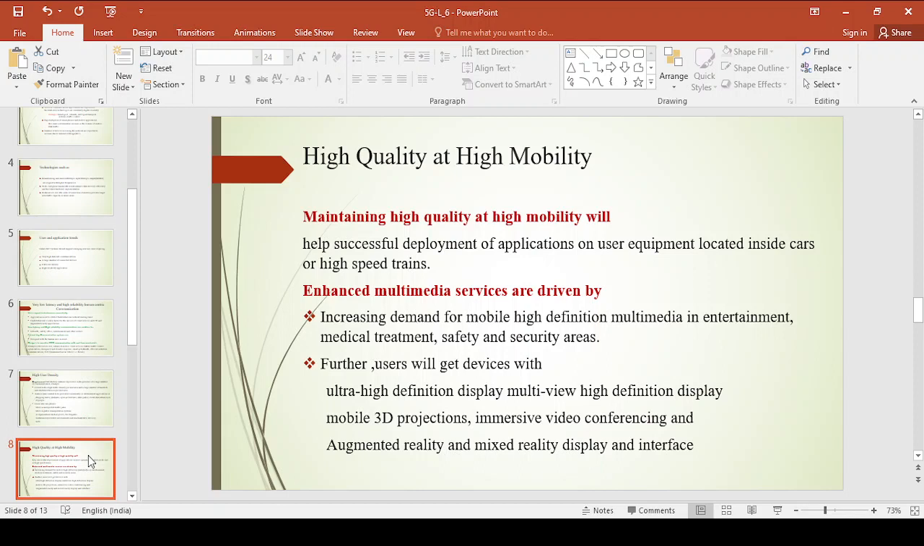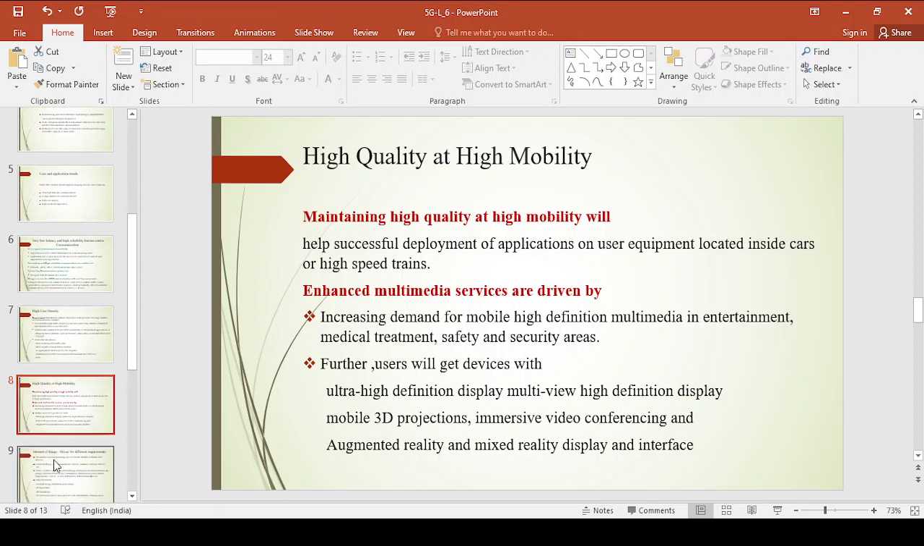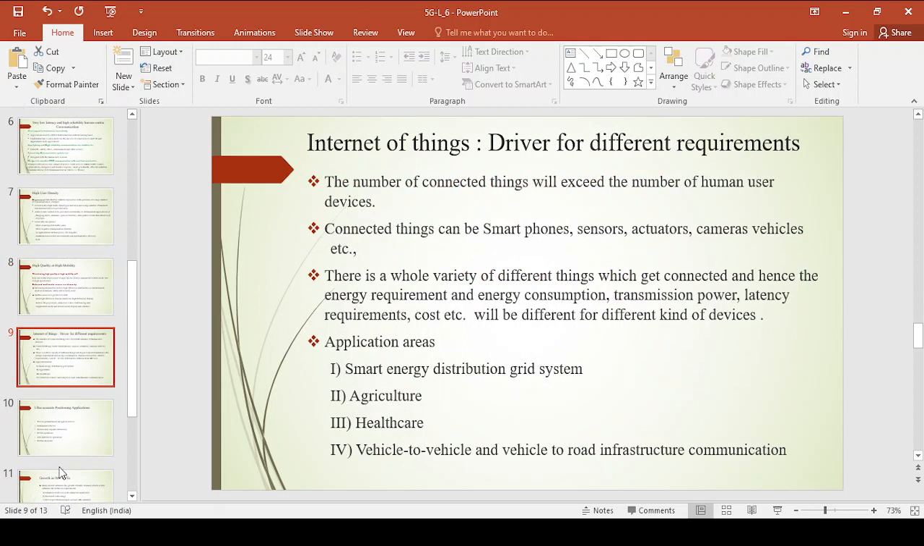Now because of this high quality we may expect different devices with ultra high definition display, 3D projections, reality display, and mixed reality display. All this we may expect if a coming generation system is providing high quality at high mobility. Now this is one more requirement. We have seen low latency and high reliability. After that we have seen high user density and high quality at high mobility.